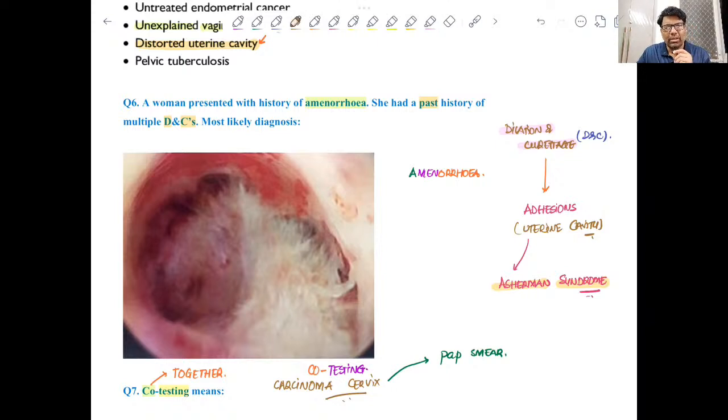Now if you know the causative agent of carcinoma cervix, you can think of the other test which is done here. The causative agent for carcinoma cervix is human papilloma virus 16, 18, 31, 33 and many, right? So we also check for human papilloma virus. If in a suspected case of carcinoma cervix you do pap smear and human papilloma virus detection simultaneously, that is co-testing. Clear? Co means together.